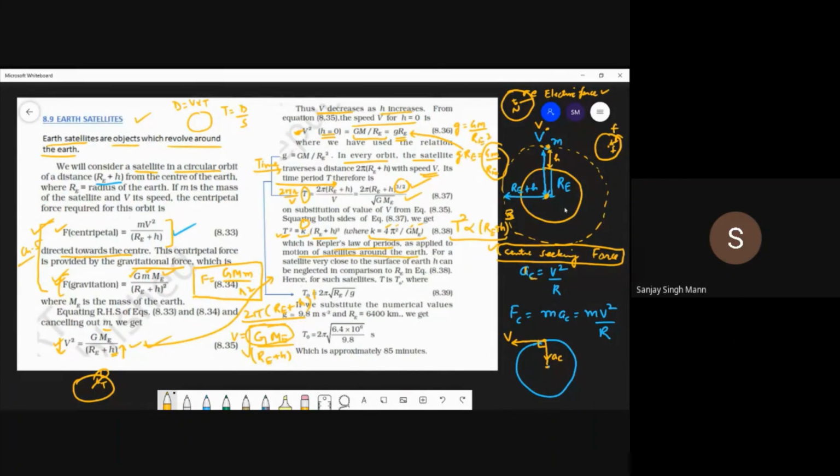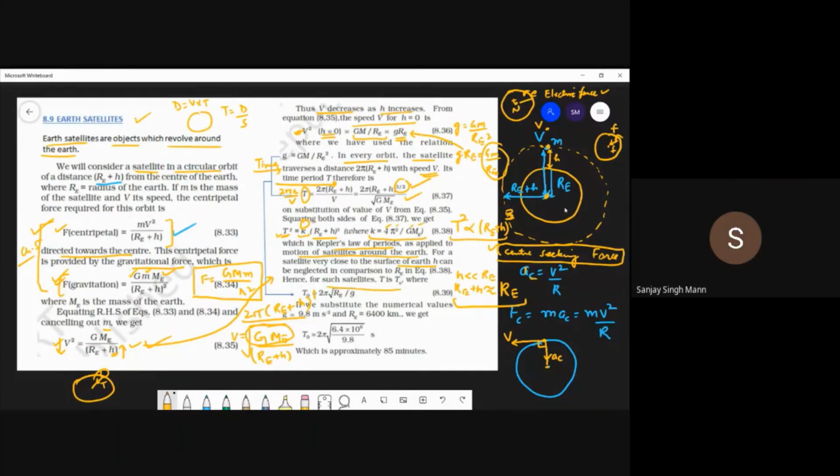For a satellite very close to the surface of the earth, h will be very small compared to re, and h can be neglected. So for that, re plus h will be approximately equal to re. Okay, so re plus h can be written as equal to re.